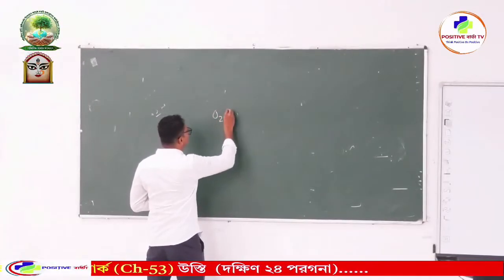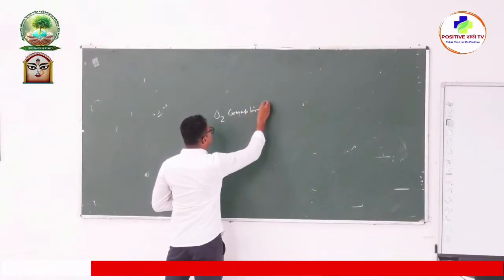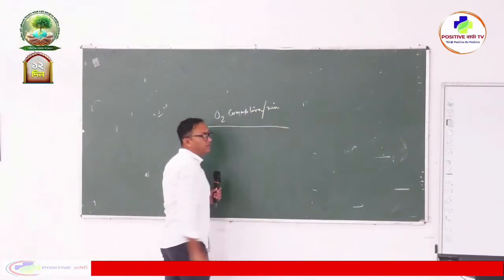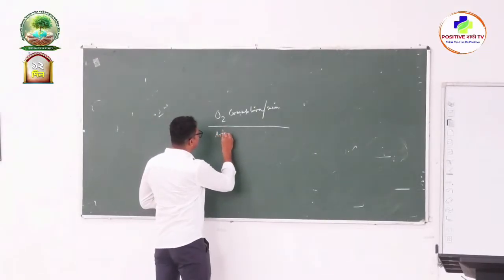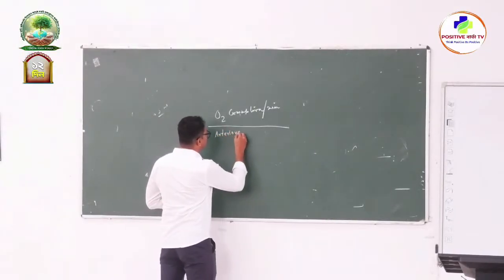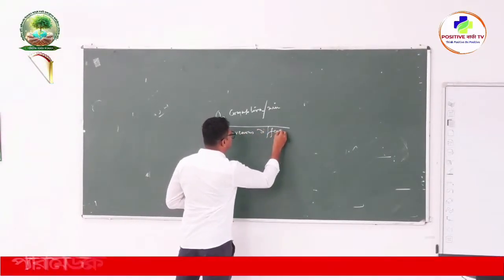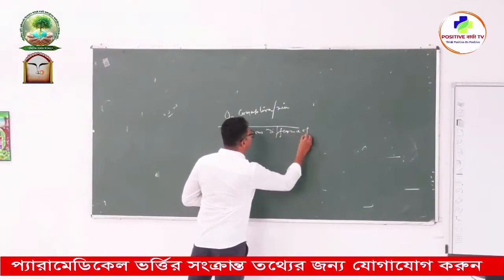oxygen consumption per minute divided by arteriovenous difference of oxygen.